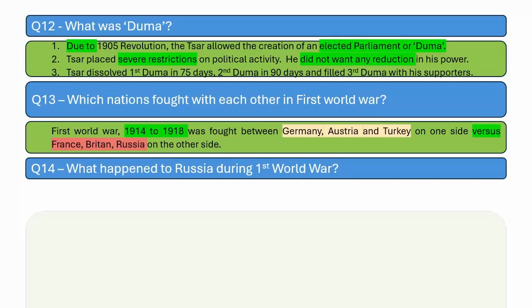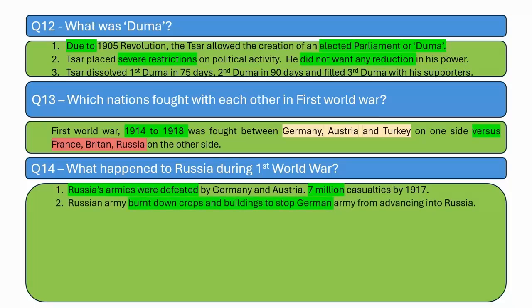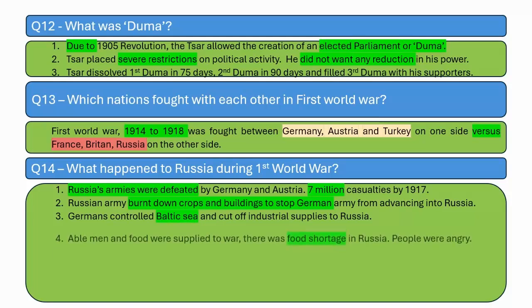What happened to Russia during the First World War? Russian armies were defeated by Germany and Austria along the Western Front, because on the Western Front they were standing and fighting and the losses were incredible. Seven million casualties happened, unfortunately. The Russian army burned down the crops and buildings to stop the German army from advancing into Russia. The German army controlled the Baltic Sea and cut off the industrial supplies to Russia.